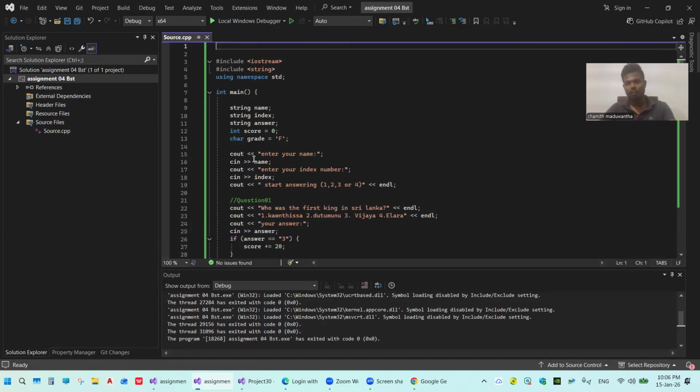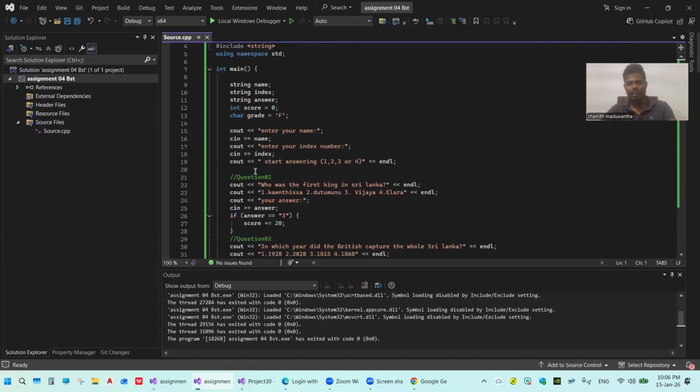Cout, open the brackets, open quotes, enter your name, close the bracket. Cin, name. Cout, enter your index number, close the bracket.